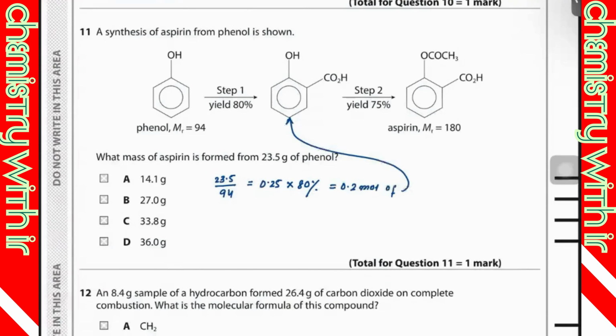Then I'm going to take 75% of this one, so that would be 0.15 mole of aspirin. Then I'm going to multiply this by molecular mass, that is 180. I'm getting 27. So the answer is B. Simple. Answer is B.